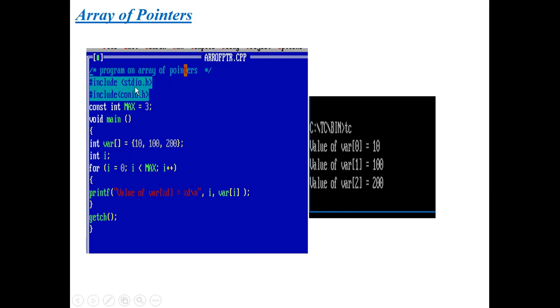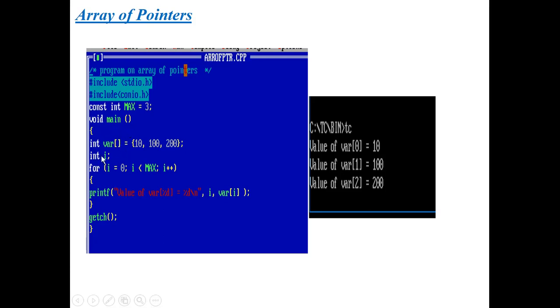Here I have included two basic header files, and next I have taken a maximum value of integer type, made it a constant, and assigned the value 3 to it. Next, I have written a main method of type void. That means the main method doesn't return anything, because the data type of main is void.